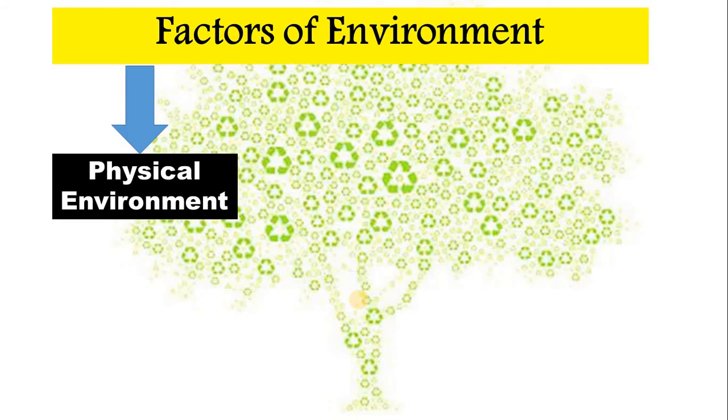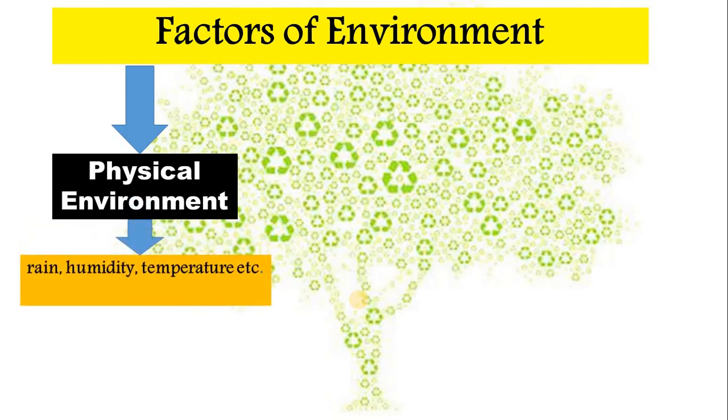So the first one is physical environment. Physical environment, that component of the environment, that factor of the environment which can be measured in certain terms, you can say. The examples are like rain. You can easily measure rain in millimeter. If you talk about humidity, you can measure it, as well as you can measure the temperature in degree centigrade. Similarly, you can measure pressure also in millimeter Hg or maybe in Pascal.